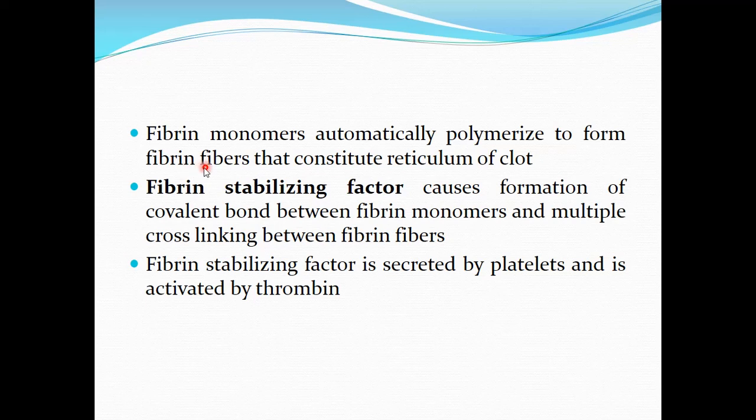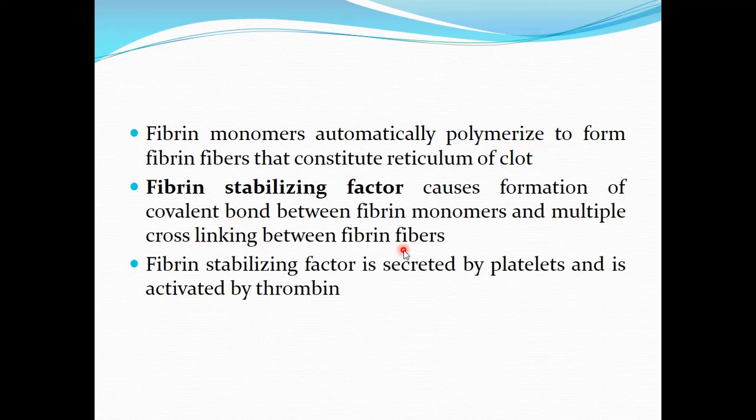The fibrin fibers which are formed initially are weak, but there is a factor known as fibrin stabilizing factor, which causes strengthening of the clot as well as strengthening of the fibrin reticulum. How does it do this? It is by formation of cross linkages between the fibrin fibers.